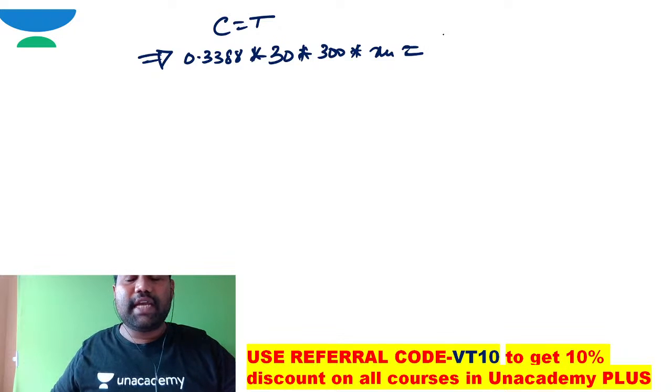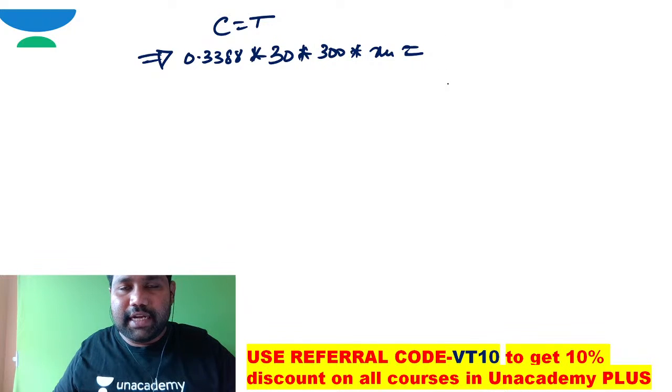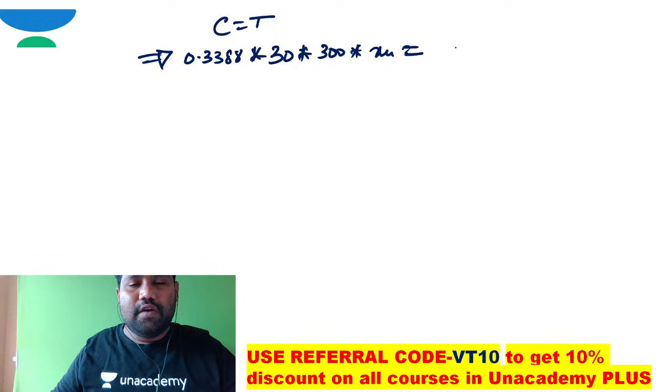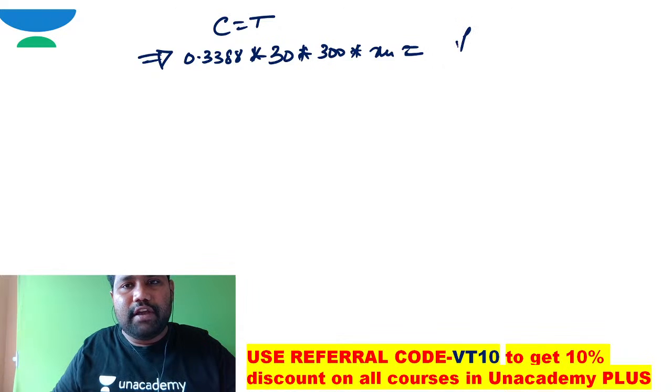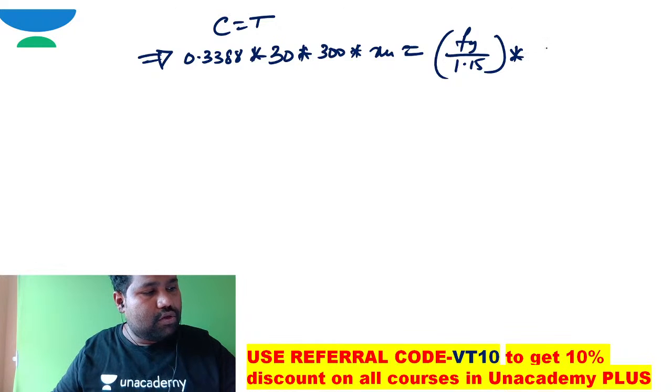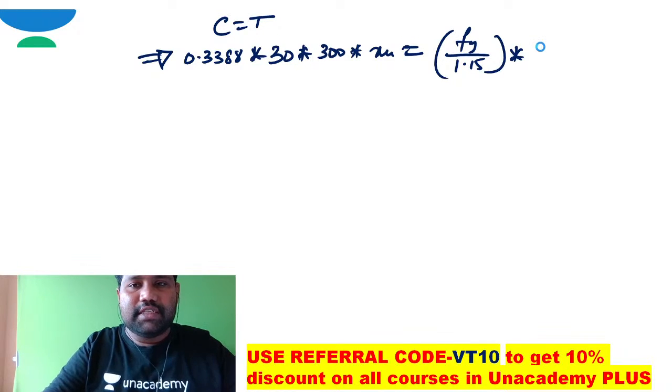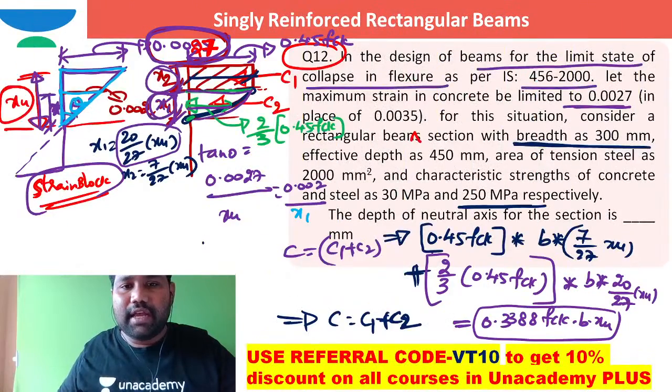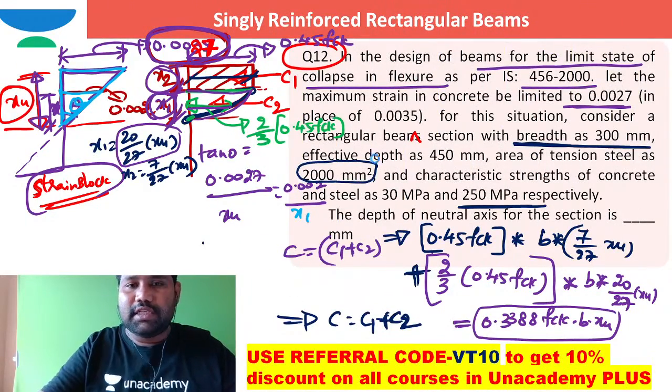Tension force is the design tensile stress in reinforcing steel multiplied by the area of steel. What is the design tensile stress in reinforcing steel? Fy divided by the safety factor for steel, Fy by 1.15, which people call 0.87 Fy, into AST. Coming to AST, the area of tension steel, they had clearly given as 2000 square millimeters.